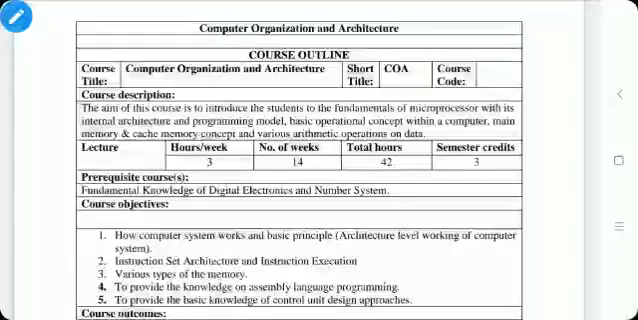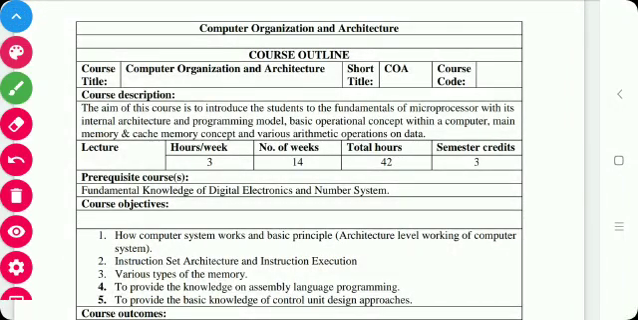Dear student, today we will start with our new course, Computer Organization and Architecture, which is a core subject and it is a very important subject. The short title of this subject is COA, and it is a combination of two subjects, microprocessor and computer organization. As this is our first session, today we will discuss the course objective and course outcome of this subject, and we will discuss the syllabus of this subject.